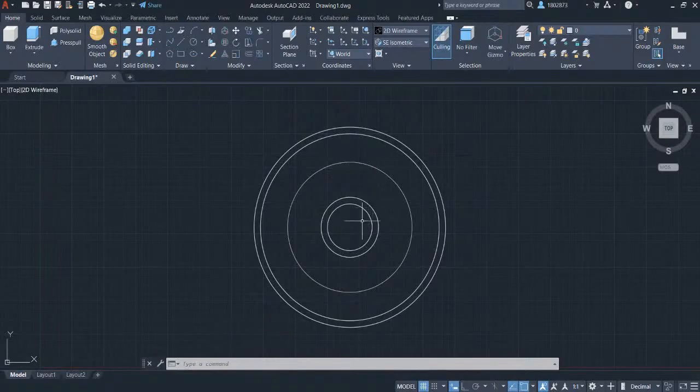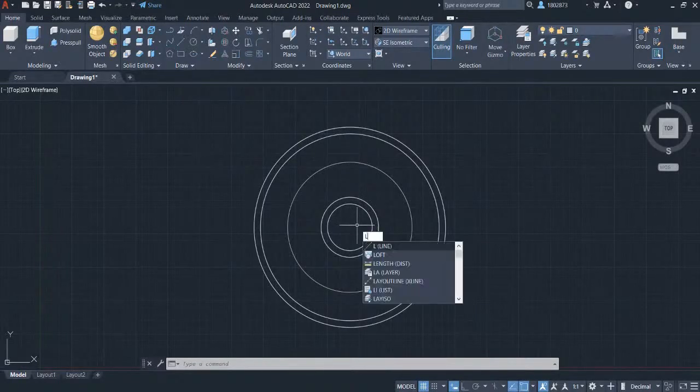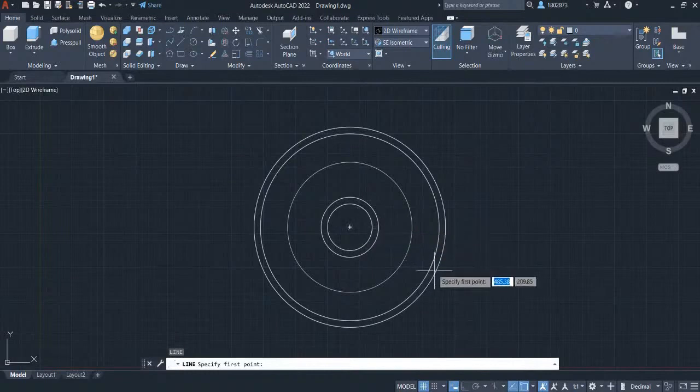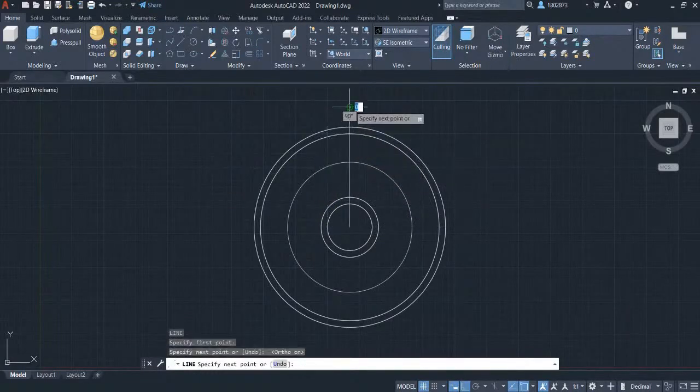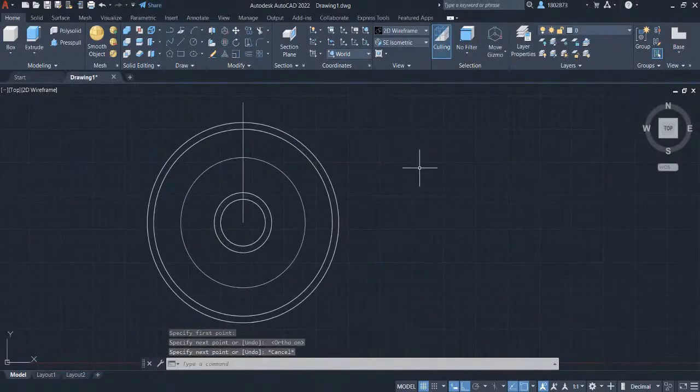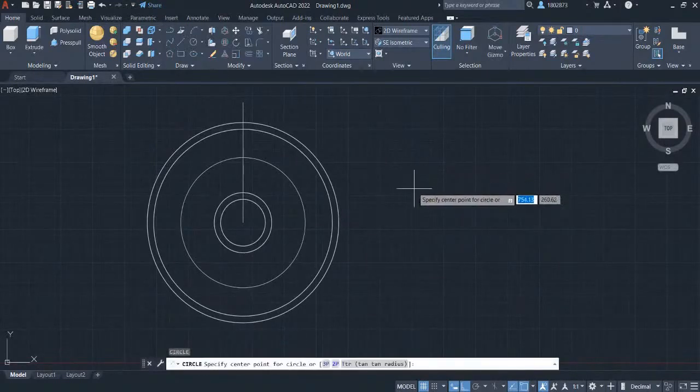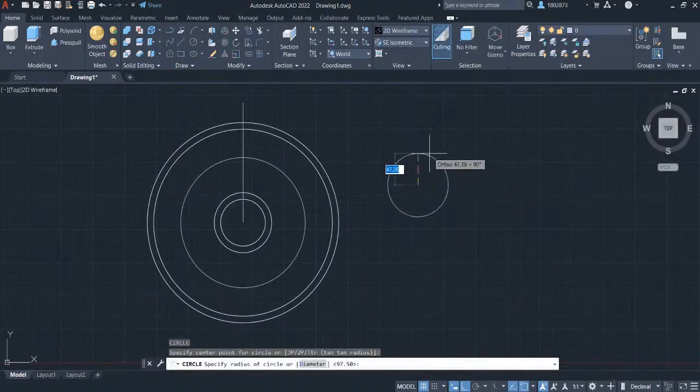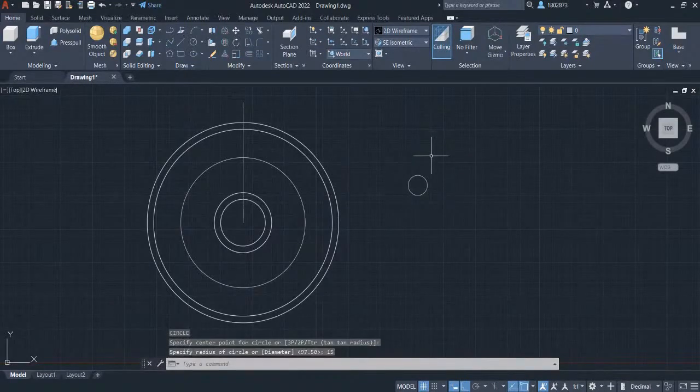So let's create a vertical line here that will serve as a guideline. Pressing L for line and press enter. Hover your crosshair here to pop out the center point. And left click on the center point and press F8 to enable ortho mode. Just hover your crosshair here and left click. Press escape. Pan over here. Let's create a circle. Typing in C for circle and press enter. Left click here and let's define this circle in radius and key in 15. Press enter. Let's zoom in.